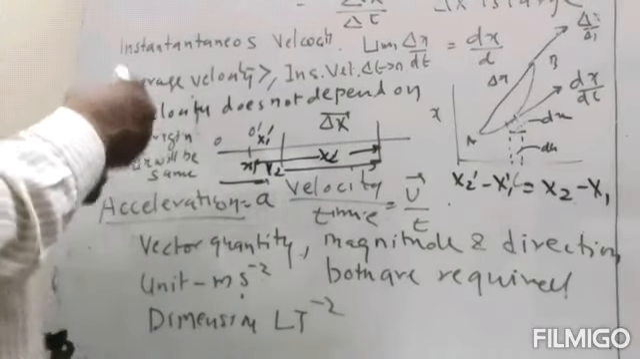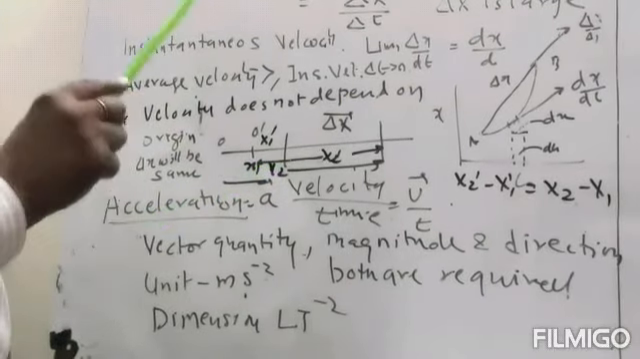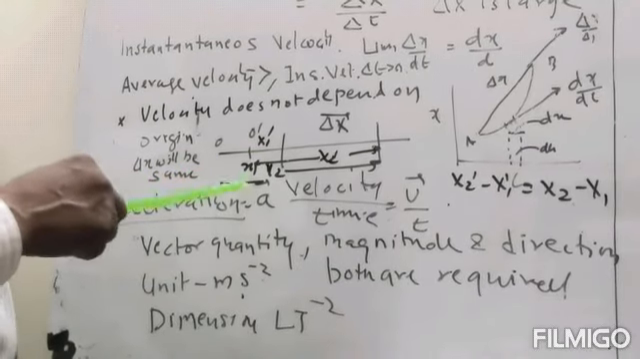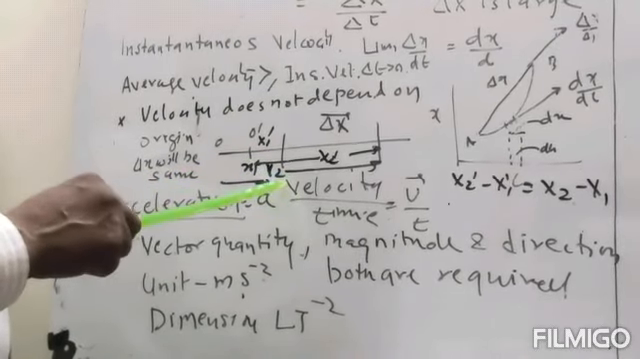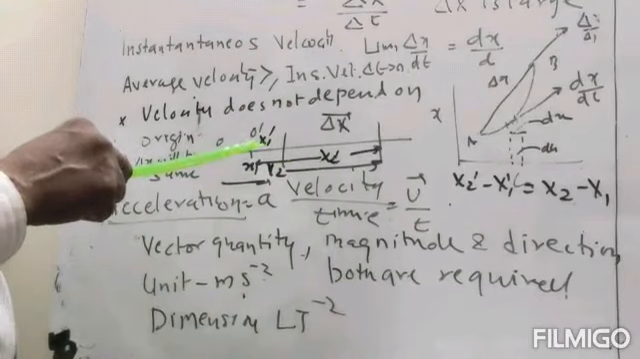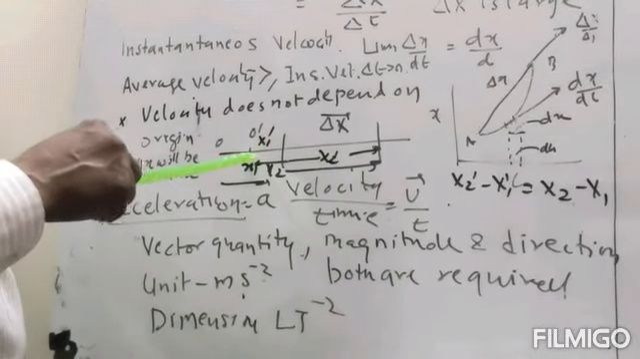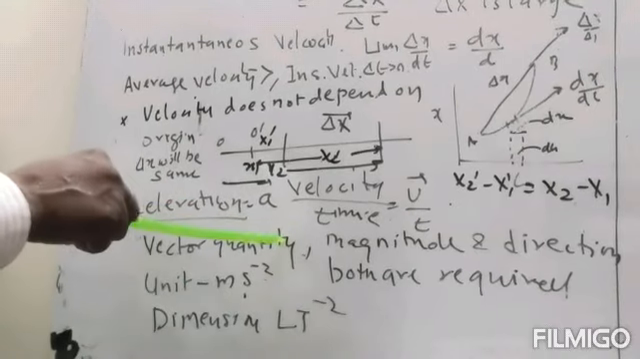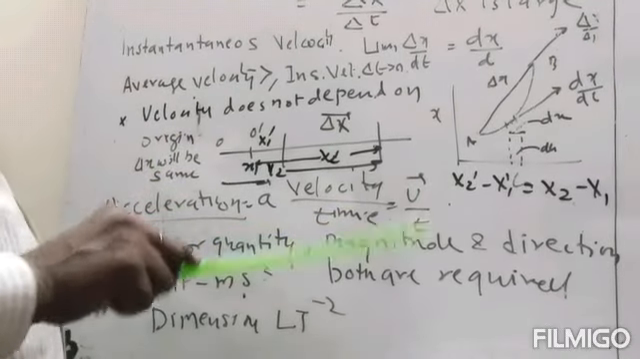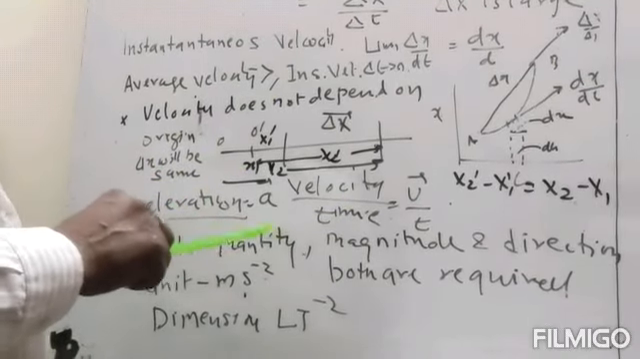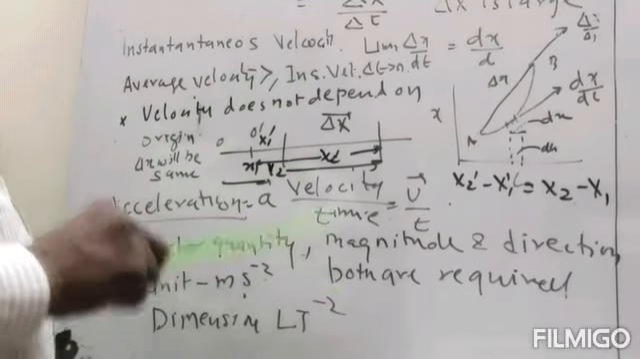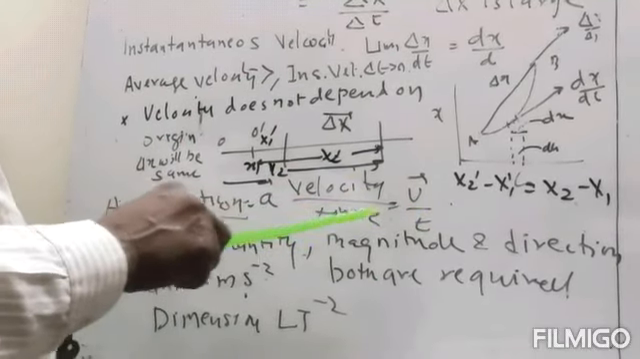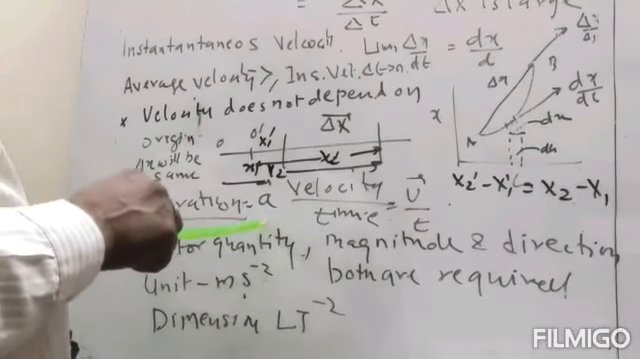So the displacement doesn't depend upon the point of origin. Therefore, the velocity does not depend on the origin. If the origin is changed, it makes no difference. Now, what is the acceleration? Similar to velocity, there is the acceleration. Acceleration is the time rate of change of velocity, or change in velocity divided by the time. That is known as the acceleration.